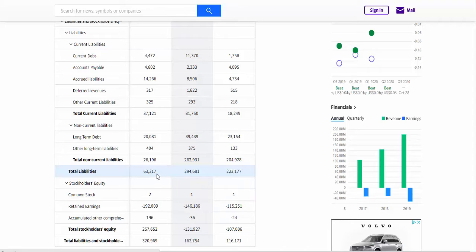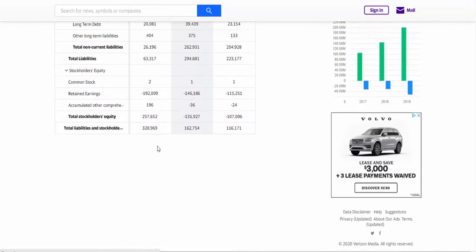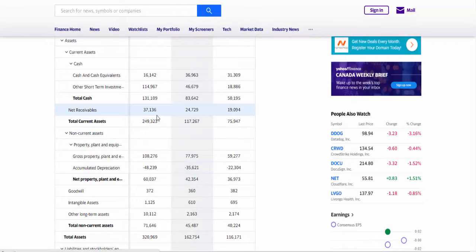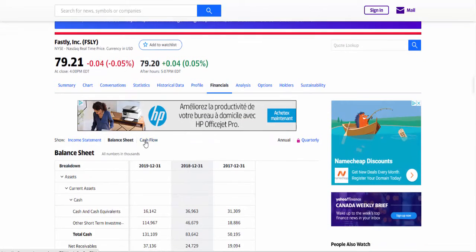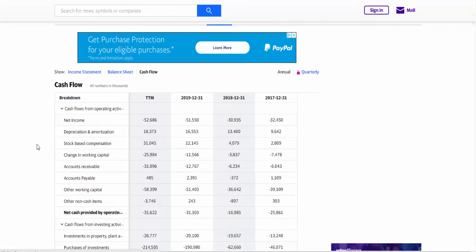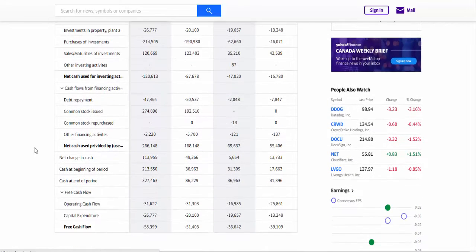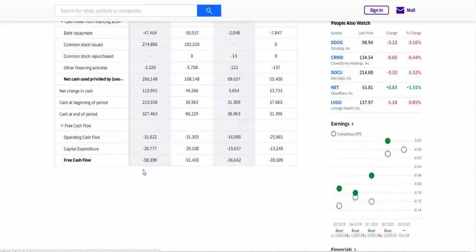So it is very important to understand that, because if let's say that for one entire year the company doesn't have any revenue, well, they can still pay off their debt without any problem. And the total stockholders' equity is $257,000. So let's go to the cash flow of the company, and we can see, since this company has no